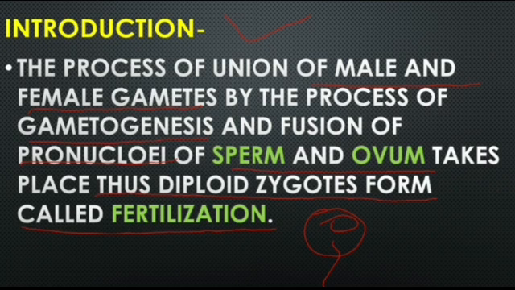Diploid zygote means, as we all know, sperm is haploid and egg is also haploid, denoted as n. So when sperm and egg combine to form a zygote which is diploid, we denote it as 2n.